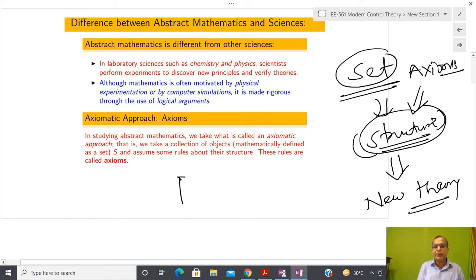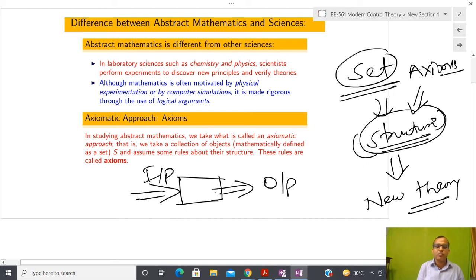What we are doing is we say, okay, I have some kind of physical object. Now I am going to apply some kind of measurement input, and after that I am going to get some kind of output. So I have a system, I have an input, and I have a unique output. So this is our set.